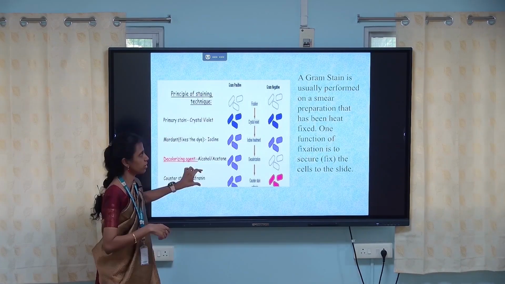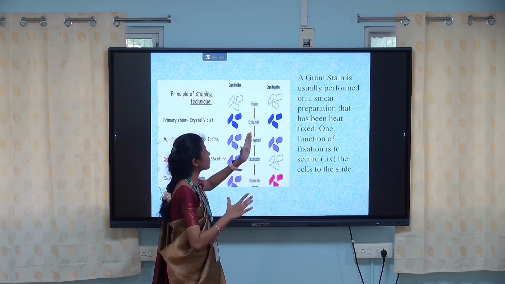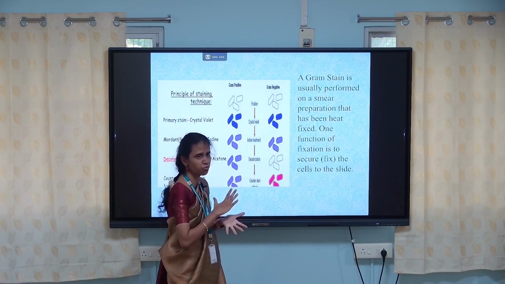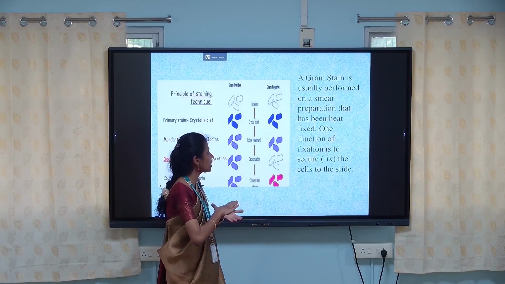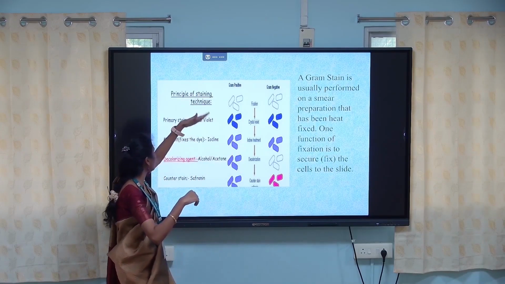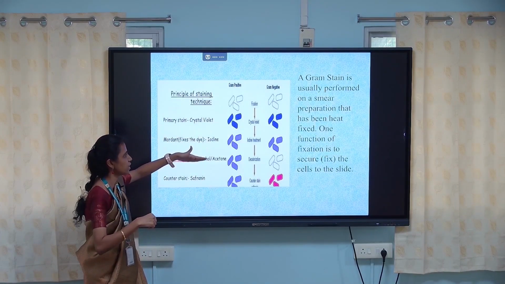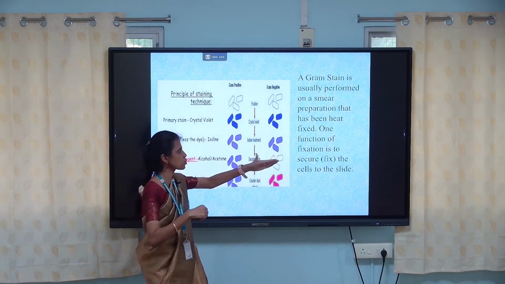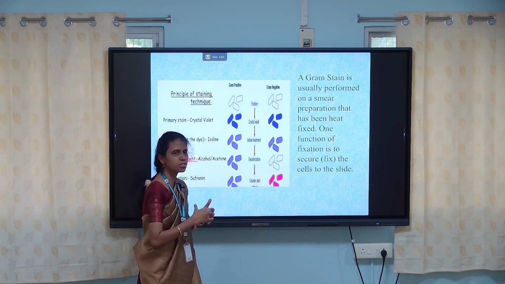Gram stain is usually performed on a smear preparation that has been heat fixed on the slide. Once it is fixed, the following stains are added. One function of fixation is to secure the cell to the slide.